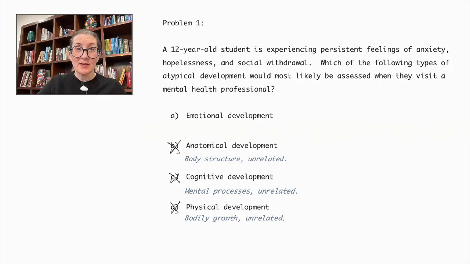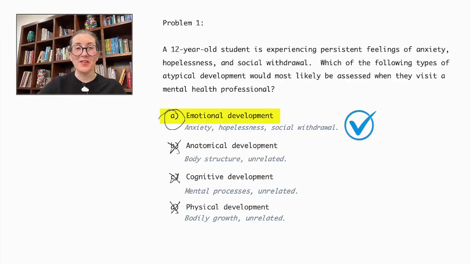The correct type to be assessed is emotional development. A mental health professional would focus on emotional development to understand and address the student's anxiety, hopelessness, and social withdrawal. Therefore, the correct answer is emotional development.